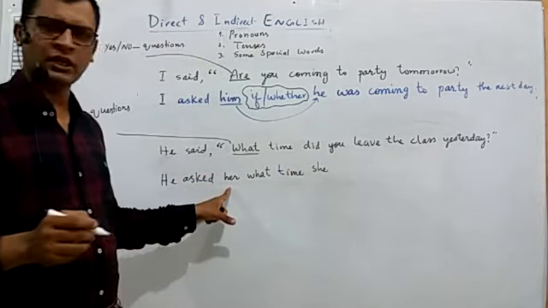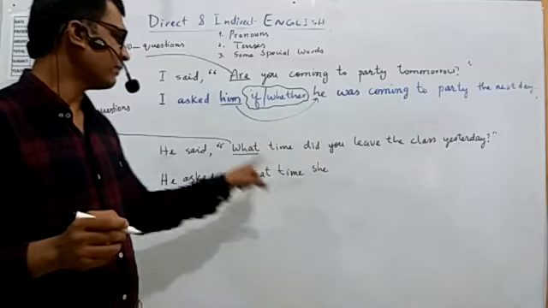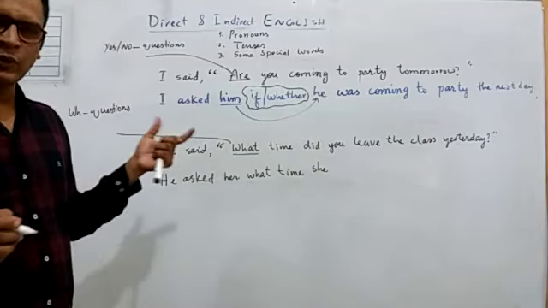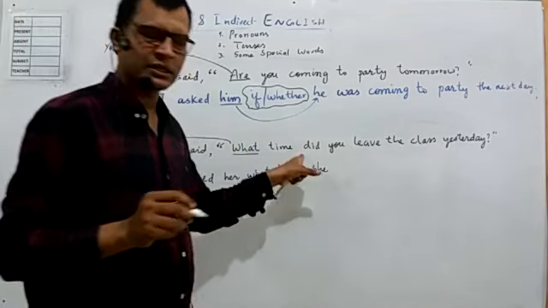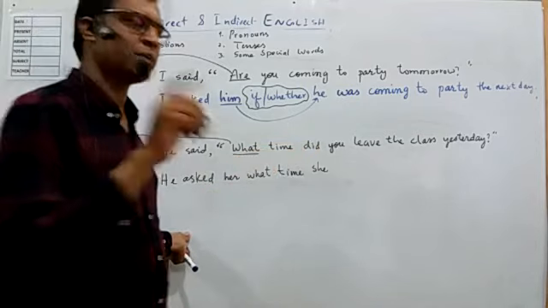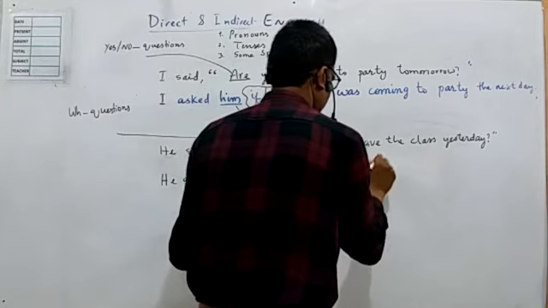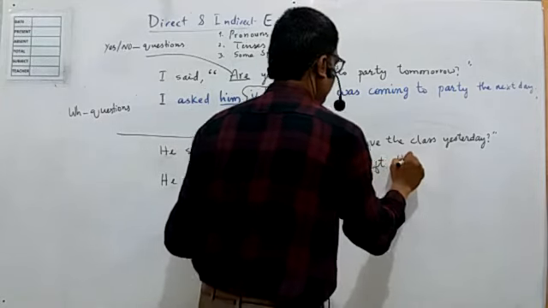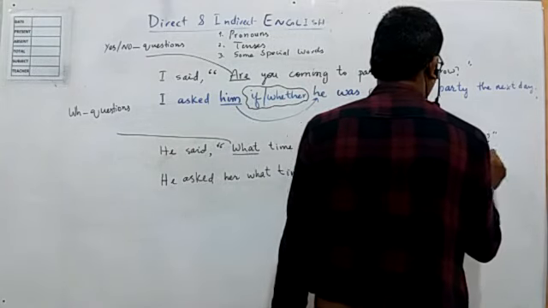Because I have used her as an object pronoun, and what time will remain as it is. What, when, where, why, how will remain as they are. This is past tense. Did you leave, I'll change it into past perfect. She had left the class the previous day.